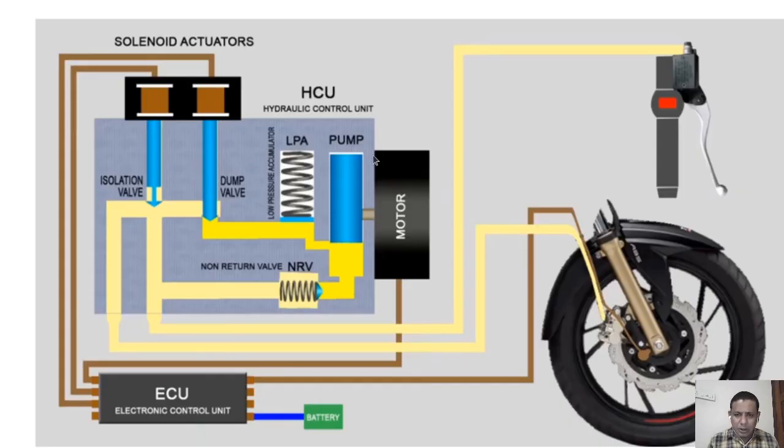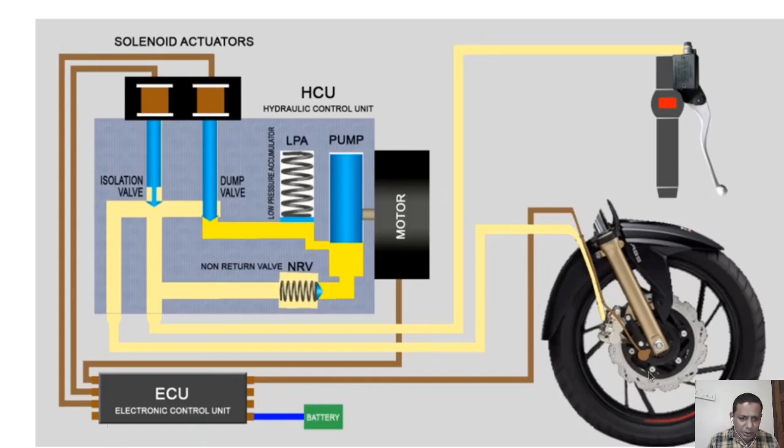So, this is the ABS system of a bike. This is the front wheel, and here there is a speed sensor. This black line is the speed sensing mechanism coming to the electronic control unit.